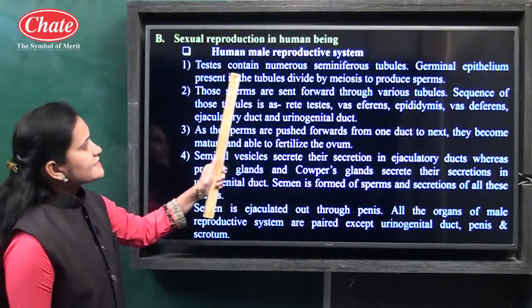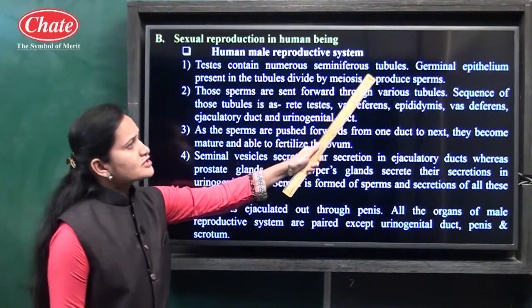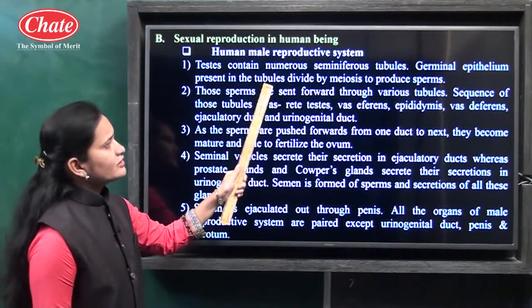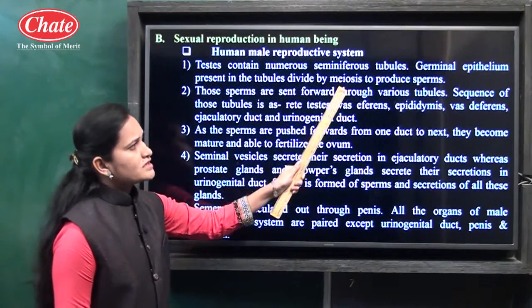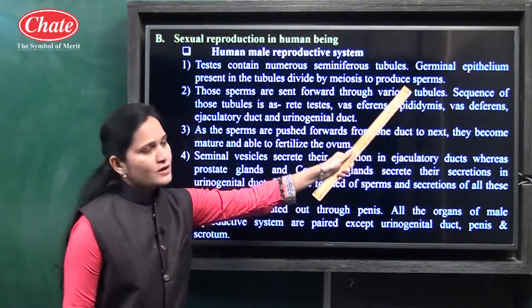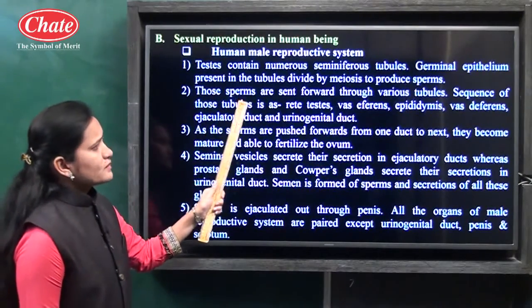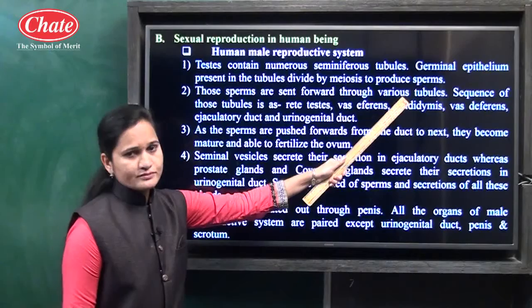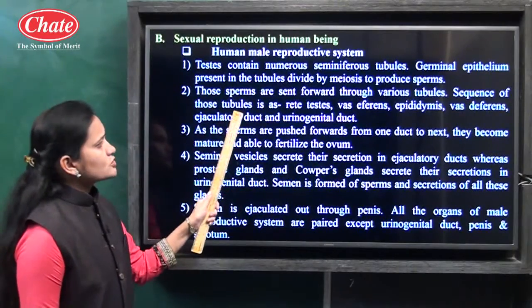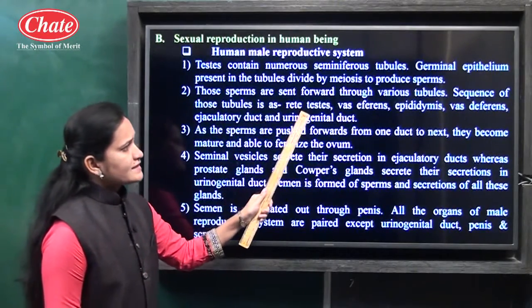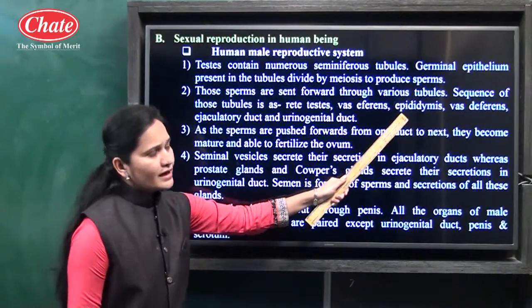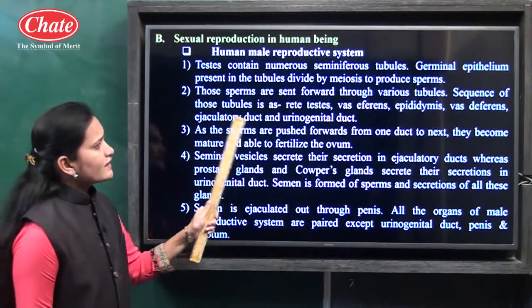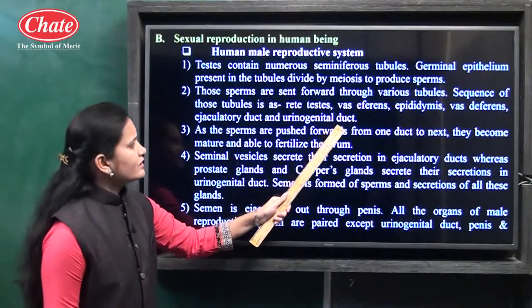Testes contain numerous seminiferous tubules, and the germinal epithelium present in the tubules divides by meiosis to produce the sperms. Those sperms are sent forward through various tubules, in the sequence of rete testis, vasa efferentia, epididymis, vas deferens, ejaculatory duct and urinogenital duct.